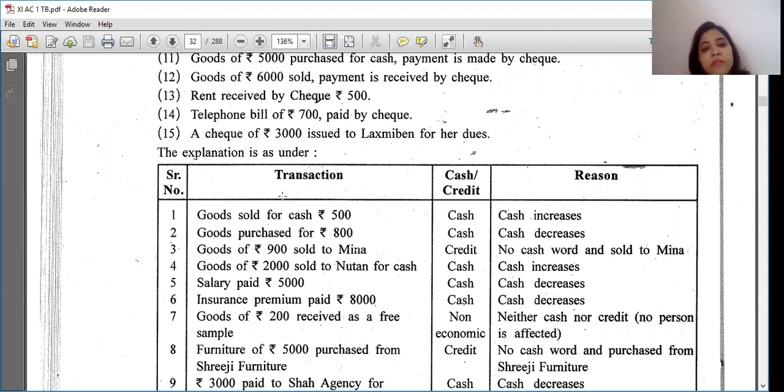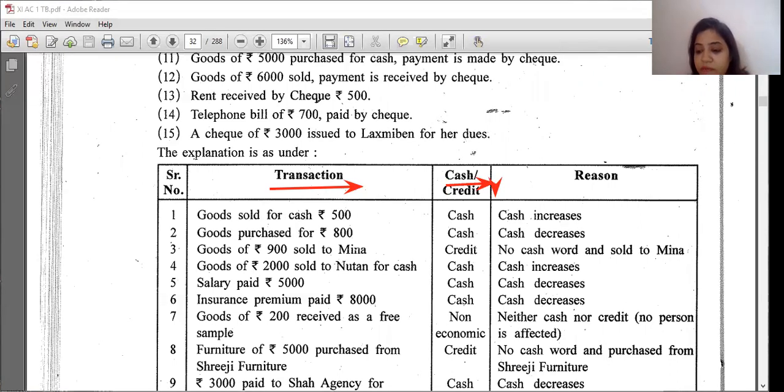So here you can see how you are going to format it: transaction serial number, transactions, cash or credit column, and reason. What is reason? The effect of the transaction is the reason. Goods sold for cash rupees 500. So it is a cash transaction. The word cash is given, so cash transaction, cash increases. When we are selling, we are receiving cash.